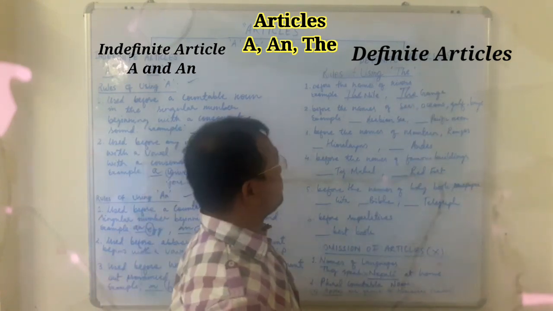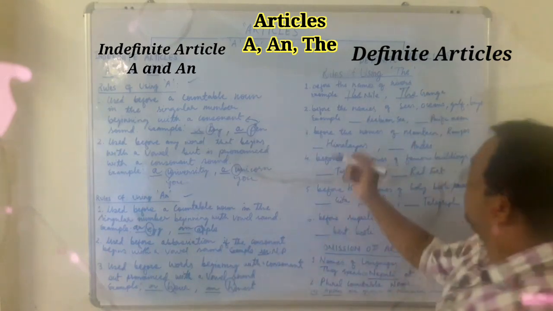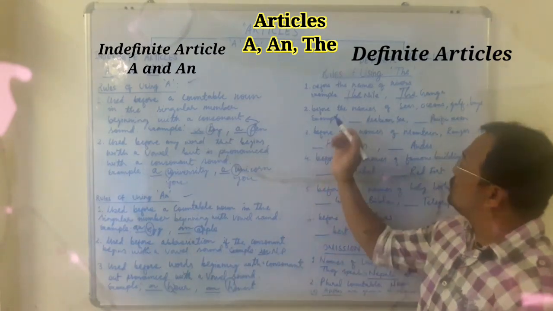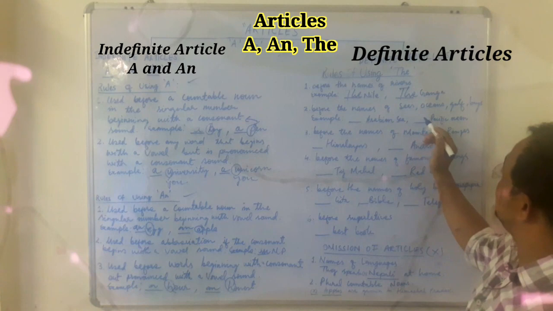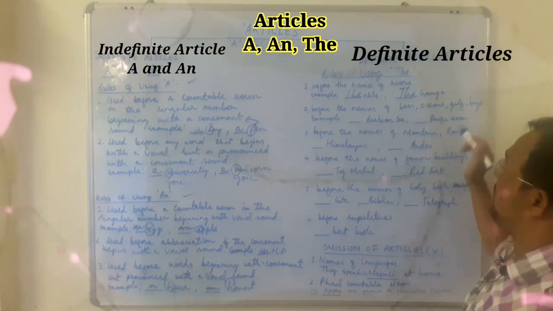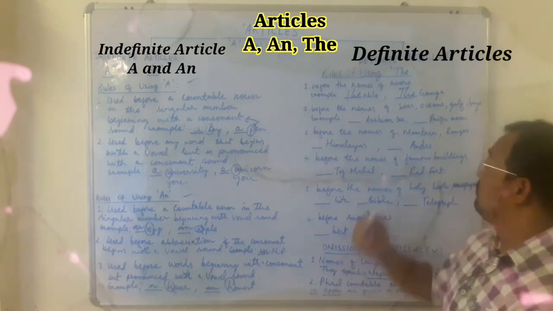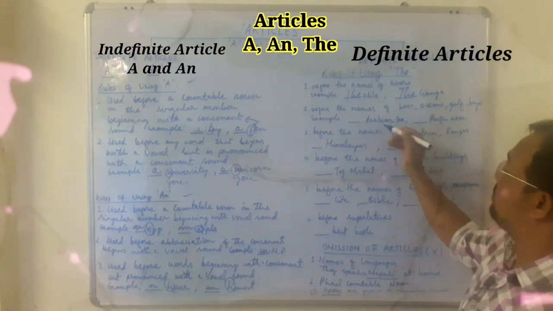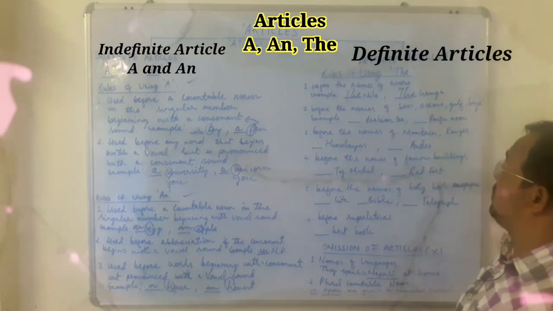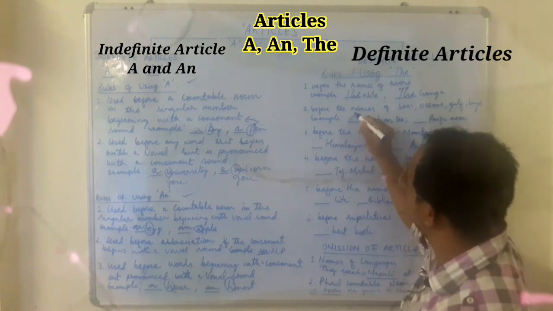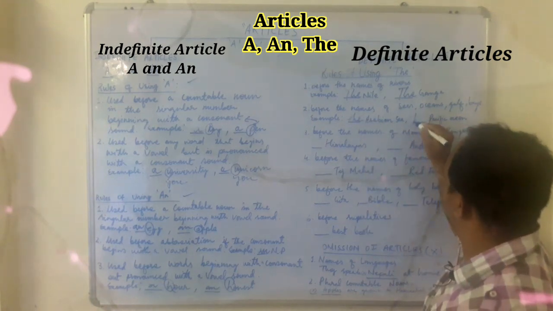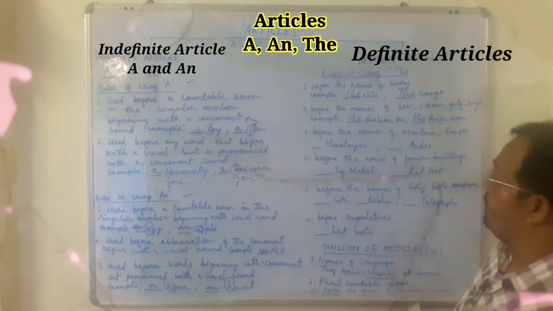Okay. Next one, rule number 2 says it is used before the names of seas, oceans, gulfs or bays. So you can use the word the as an article before all these names, like for example the Arabian Sea, the Pacific Ocean. So you will use the word the in front of all these places.